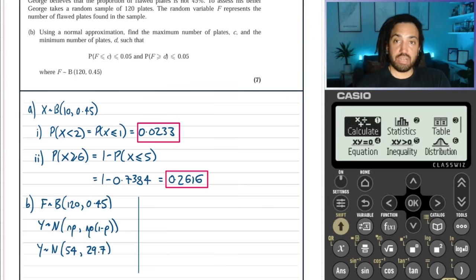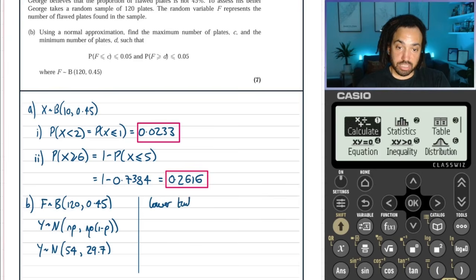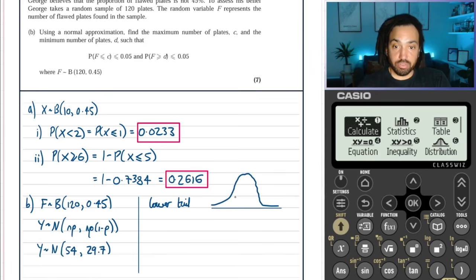Okay, so now let's look at the upper tail. Sorry, the lower tail first, because that's always the easiest one to calculate. And let's just quickly draw a little sketch as well of what this normal distribution will look like. Something like this. Okay, now we are looking for an area of 5%. So it'll look like that. So that area will be 0.05 there.